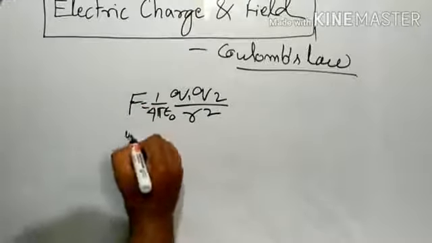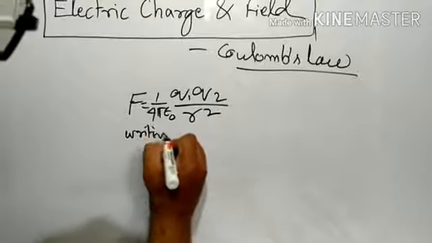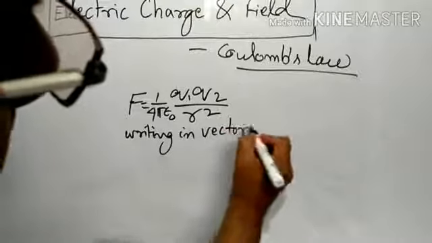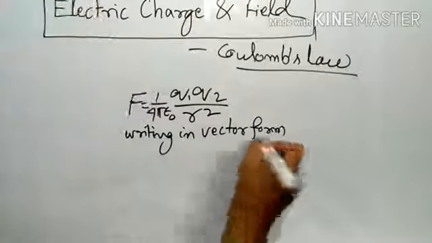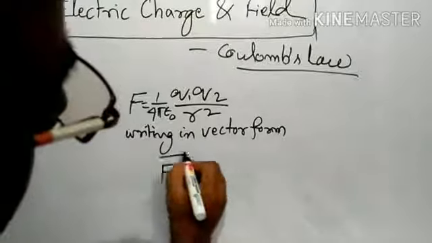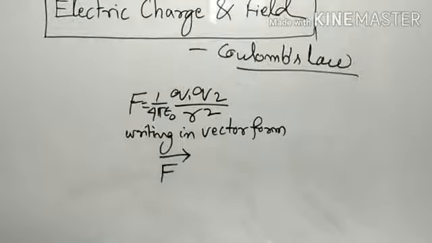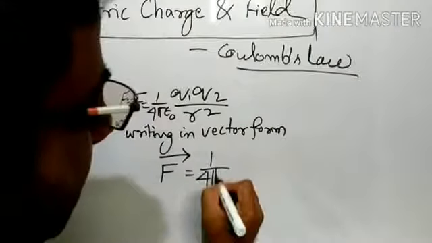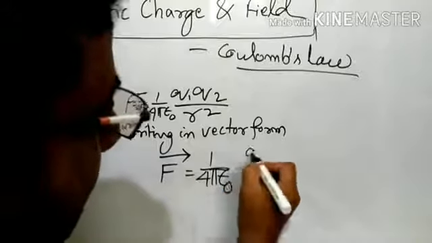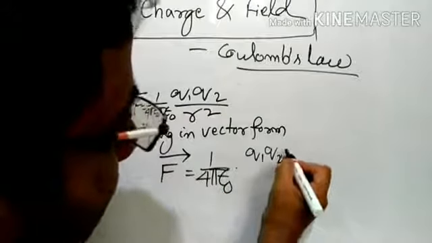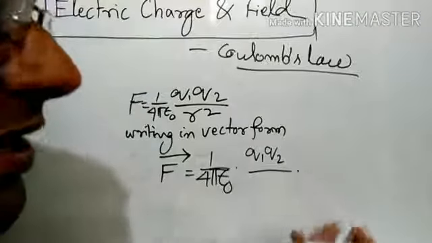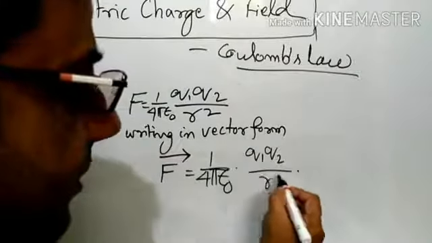So writing the same in vector form, I put a vector sign over the force F, equal to 1 by 4 pi epsilon naught Q1 Q2 by r square.